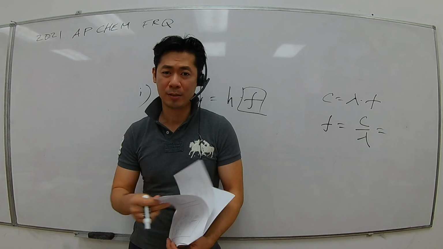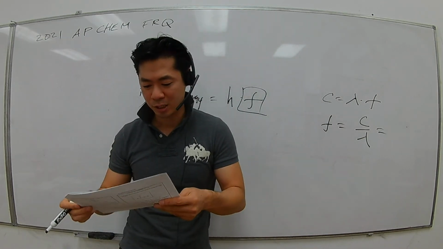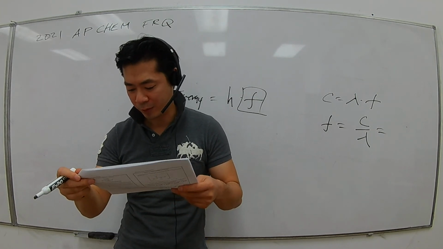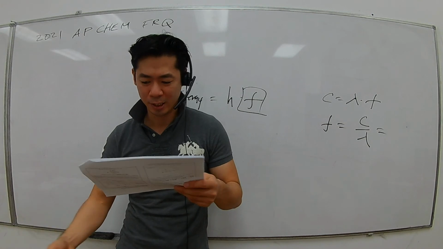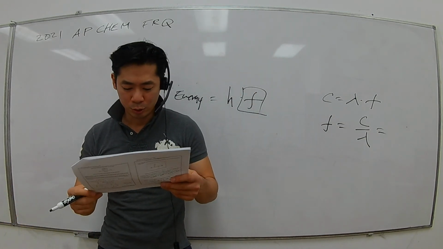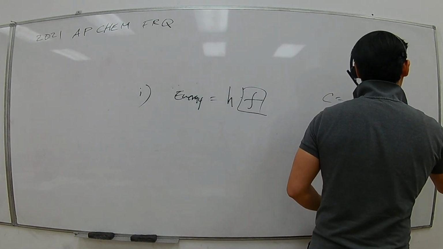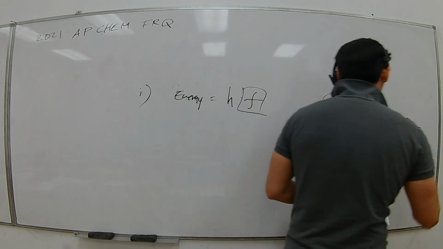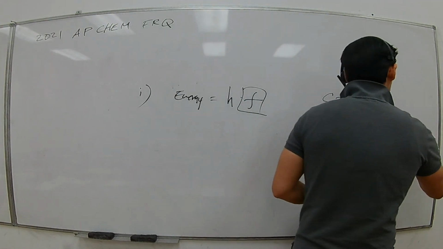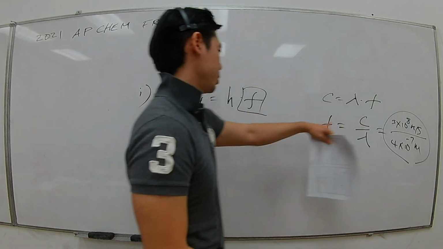But if you go to the table in the front, they tell you these constant values for speed of light. And if I'm not mistaken, they probably have given you 2.99 times 10 to the power of 8. So it's up to you which one you want to utilize, but I just used 3 times 10 to the power of 8 meters per second divided by the wavelength, which they provided in the question, 4 times 10 to the power of -7 meters. So that'll be the frequency, okay?